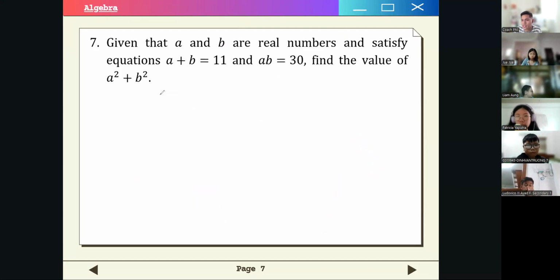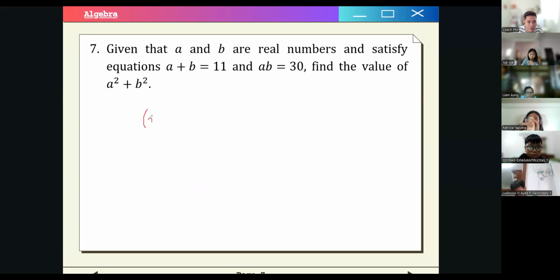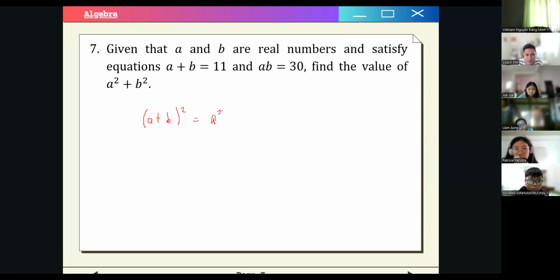Algebra. Number 7. Given that A and B are real numbers and satisfy equations A plus B equals 11 and AB equals 30, find the value of A squared plus B squared. So for this one, we want to use the identity that if we square the binomial A plus B, squared, we will have what? Using the FOIL method, we will have A squared plus 2AB, right? Plus B squared.